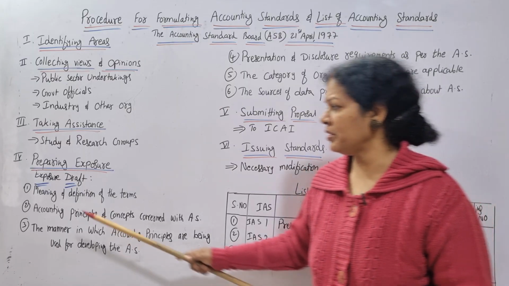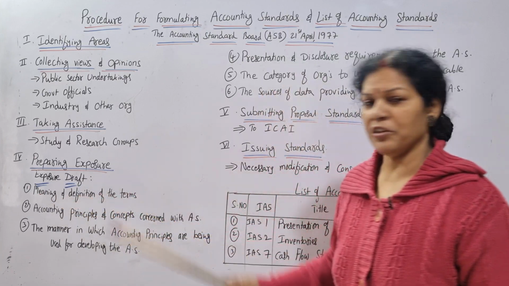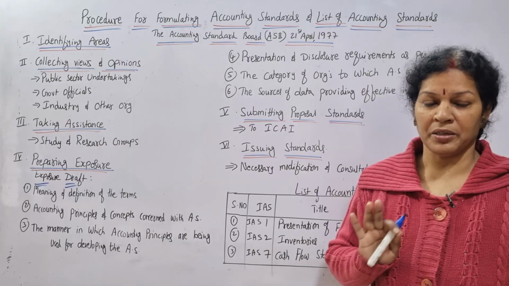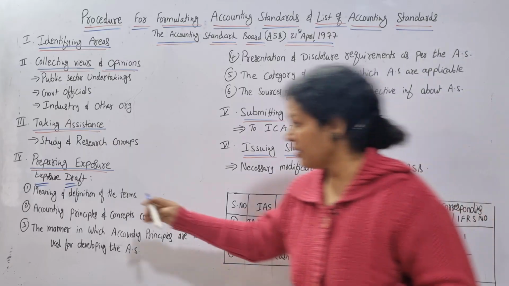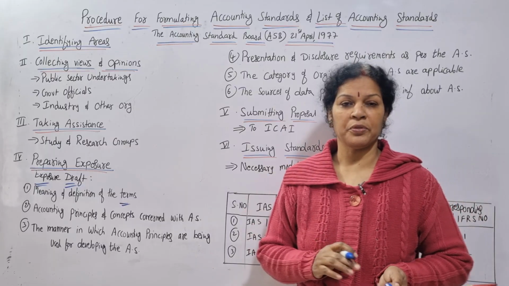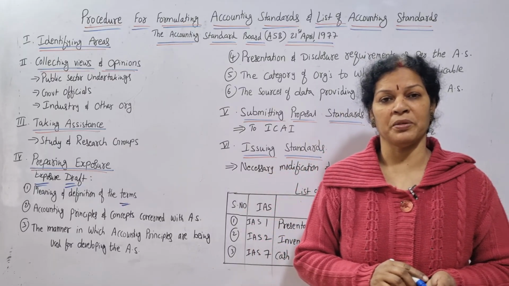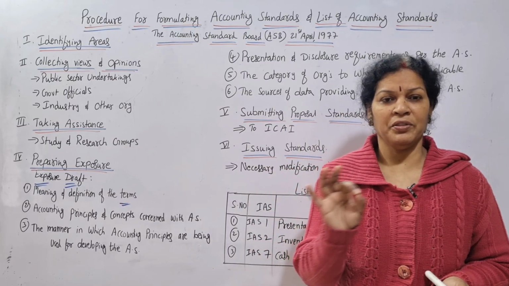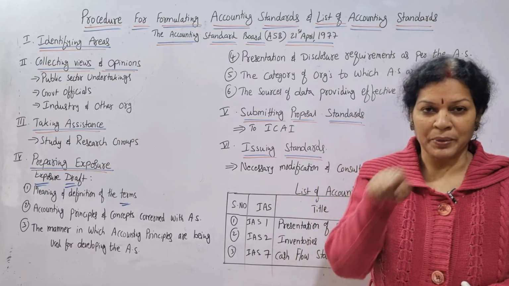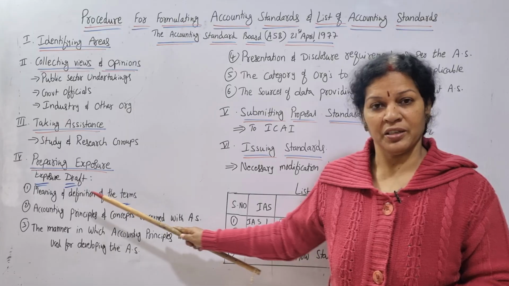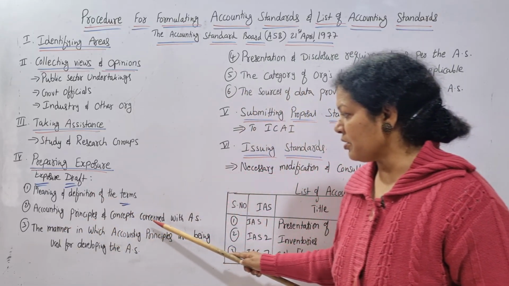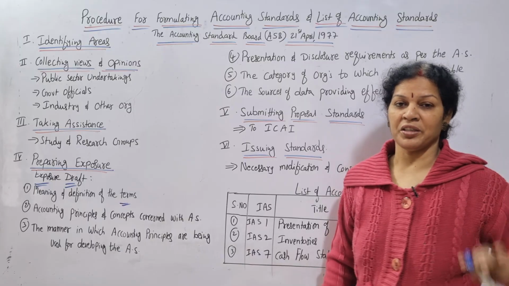What are those points? First one, the meaning and definition of the terms. Whichever accounting standard we are taking, related to that, the meaning and definition of that term. Suppose we are taking financial statements: what does it mean, and in which area are we going to apply it? That meaning and definition of that particular term you have to mention at this level. Next, accounting principles and concepts concerned with the accounting standard.